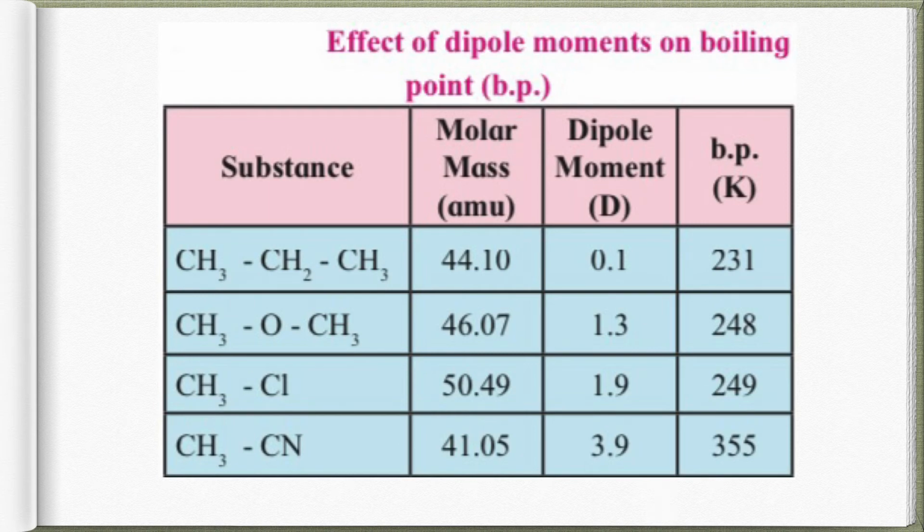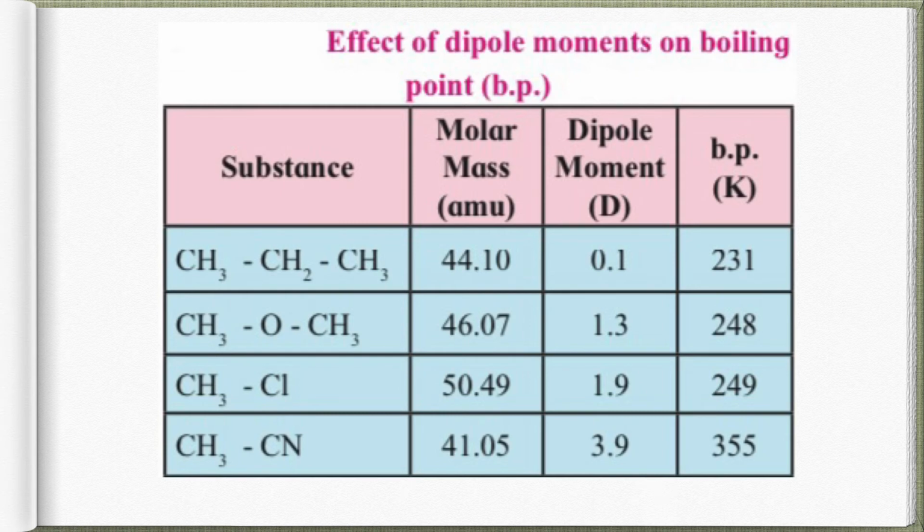As you know, the higher the boiling point, the stronger the bond should be, only then the boiling point will be higher. Therefore we have taken all the molecules which have almost the same molar mass. In that you can see that the dipole moment is different. The one which has more dipole moment has a higher boiling point. That means the bond between two molecules is stronger. As a result, it will lead to a high boiling point.